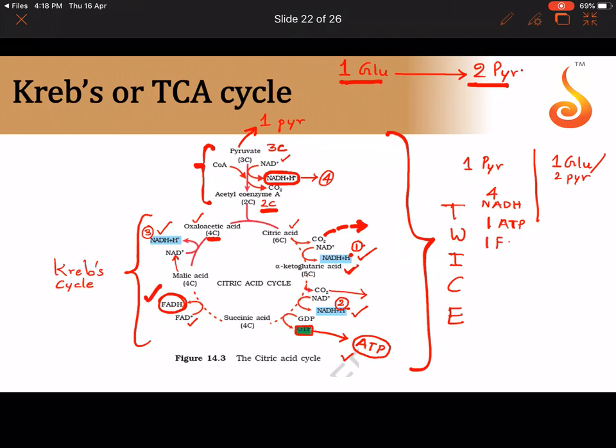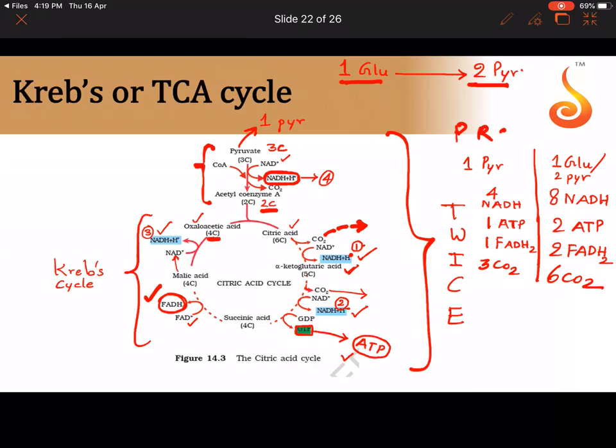How many FADH2? 1 FADH2. Now if I were to convert this in terms of one glucose molecule, which is nothing but 2 pyruvic, this will become 8 NADH, 2 ATP, and 2 FADH2. And one more thing, how many carbon dioxide molecules am I getting here? 3 carbon dioxide molecules. So from one pyruvic I am getting 3 carbon dioxide, so for one glucose or 2 pyruvic acid I will get 6 carbon dioxide.